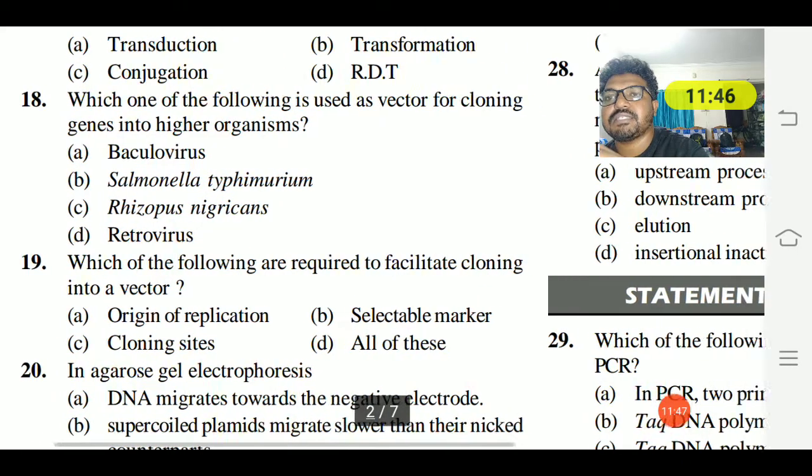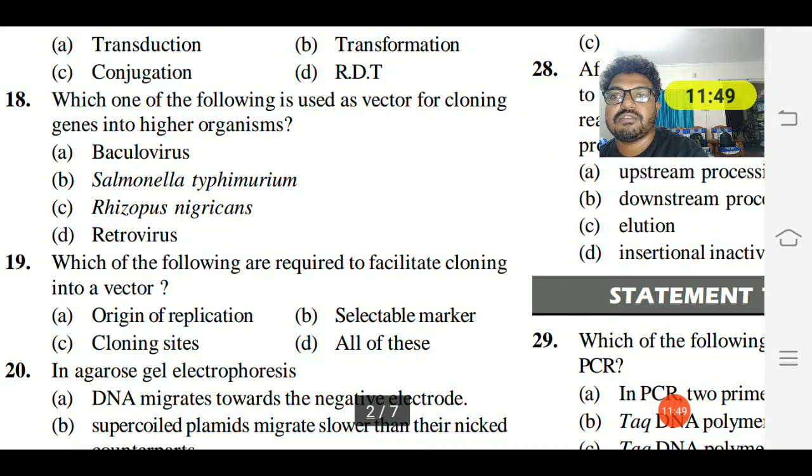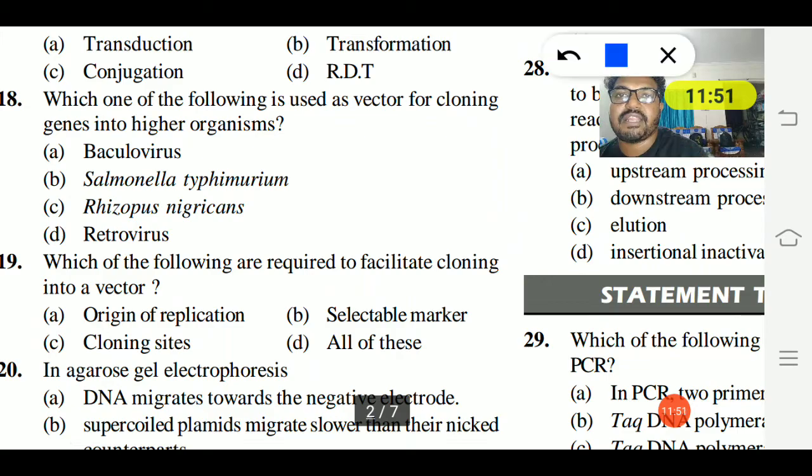Option retroviruses is the right answer. Sorry, I said rhinovirus earlier, but actually it is a retrovirus. So retrovirus is used as a vector for cloning genes into higher organisms, animals.